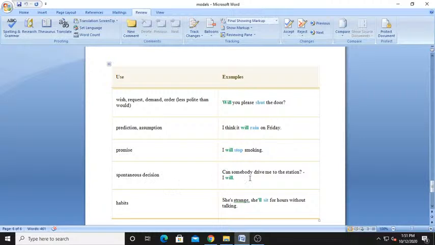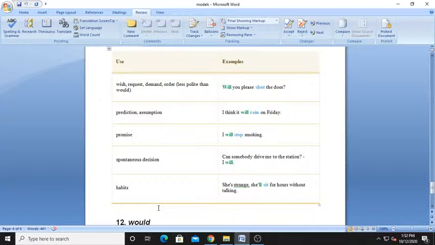Then spontaneous decision. Can anybody drive me to the station? I will. Spontaneous decision, because I am in a hurry, I don't have any other source. So then and there I have to take the decision. In that case we can use, can somebody drive me to the station? Then you say, yes, I will. Okay. She's strange. She will sit for hours without talking. So this is also a habit.